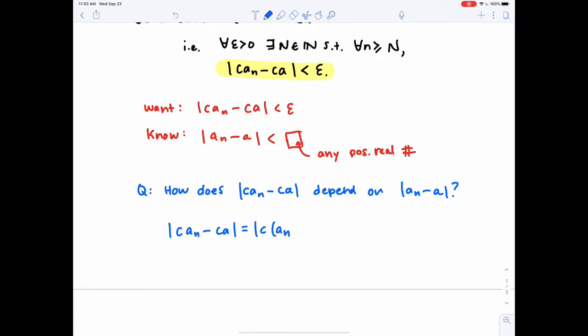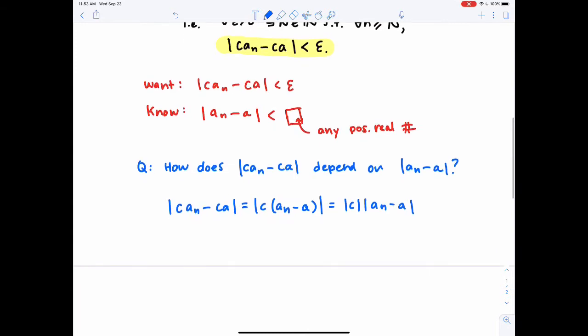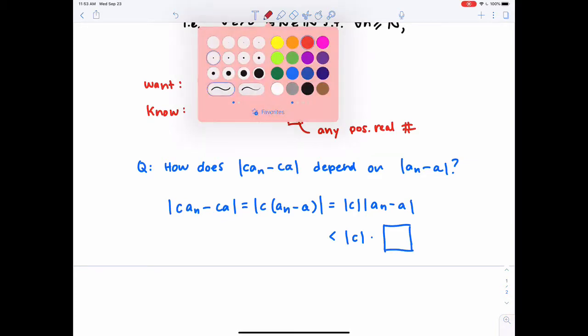My goal is to isolate An minus A by itself so that I can see exactly how the size of cAn minus cA depends on An minus A. Now when I pull this apart and split across absolute values, I must apply absolute values to both of my terms here. So I do have an absolute value of c when I pull things out. Now, I know this is less than the absolute value of c times whatever box I have decided is going to be the size of An minus A.